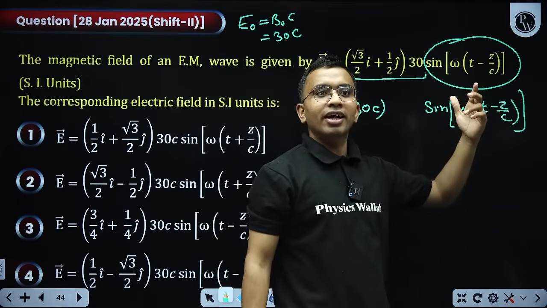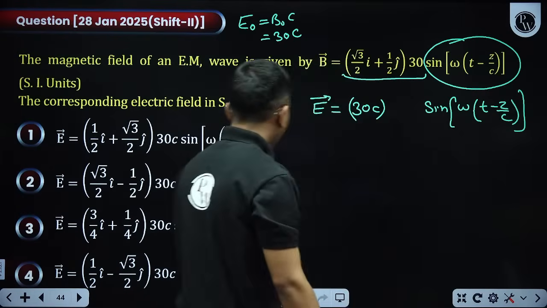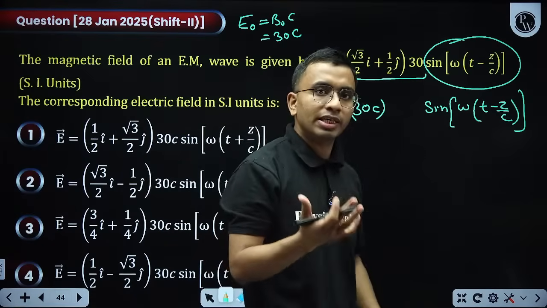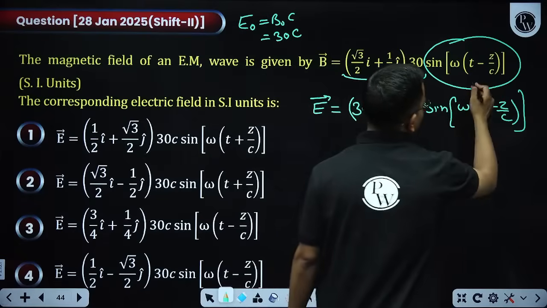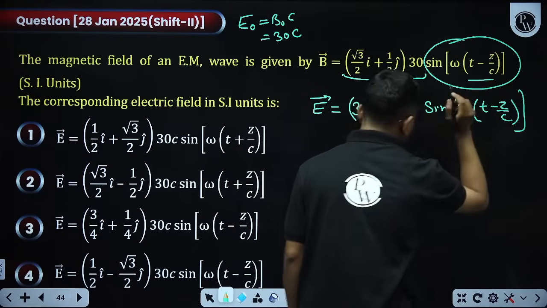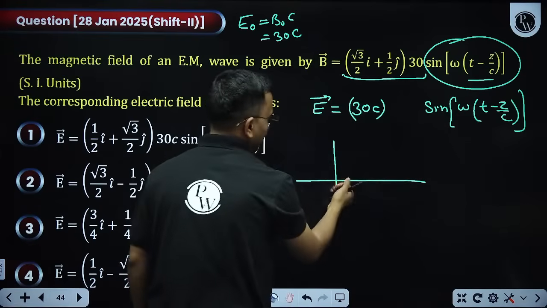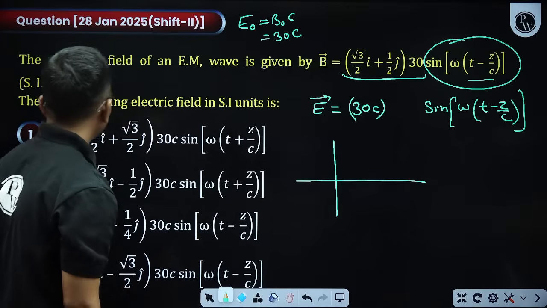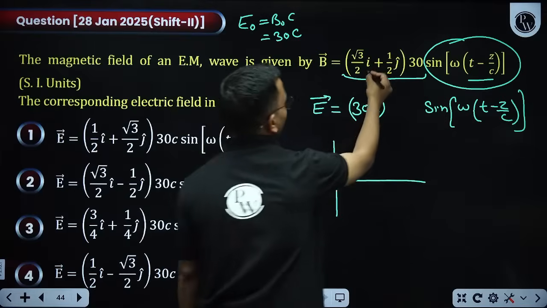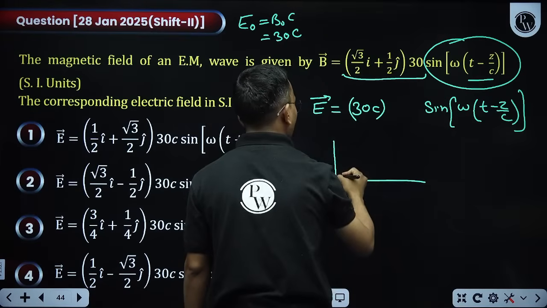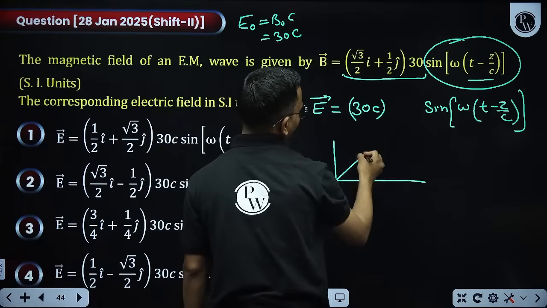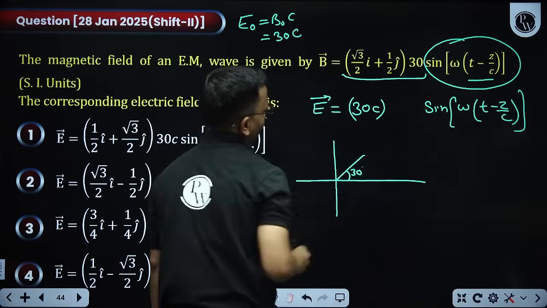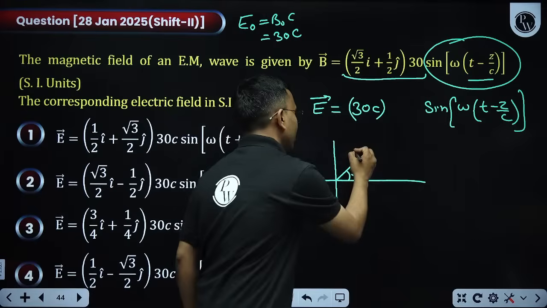Now I need the direction of the electric field. We know the direction of propagation of the wave is E cross B. E cross B is the direction of propagation of the wave. From this, in which direction is the wave traveling? Positive Z axis. Means my wave is traveling out of the plane here. What is the direction of oscillation of the magnetic field? This is root 3 by 2 i cap plus 1 by 2 j cap. That is this direction. And if I say here this angle is 30 degree, in this direction my magnetic field is oscillating.